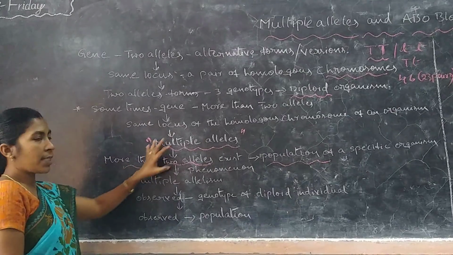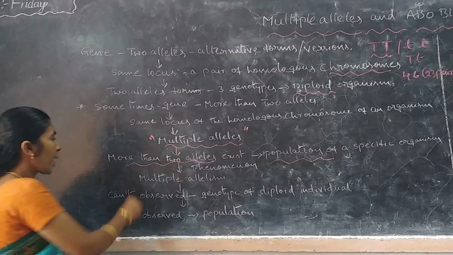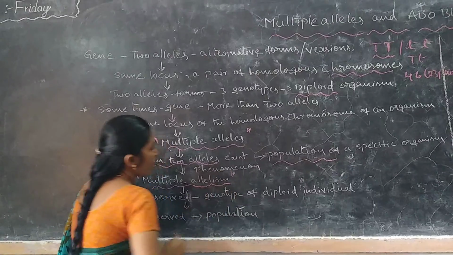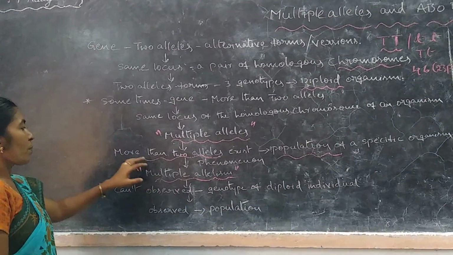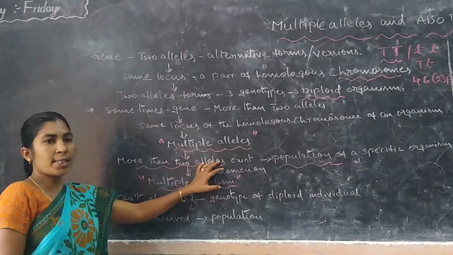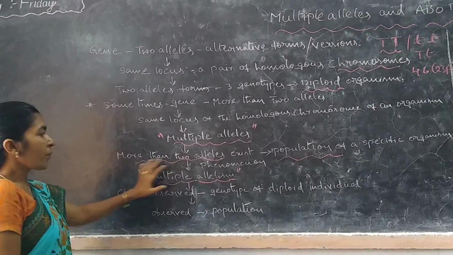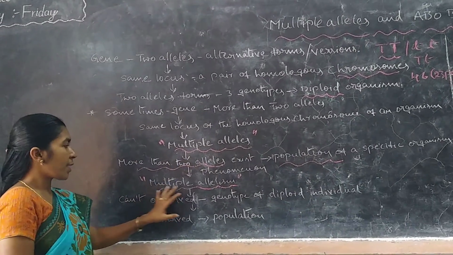This phenomenon is considered multiple allelism. What is meant by multiple allelism? More than two alleles exist in a population of a specific organism.